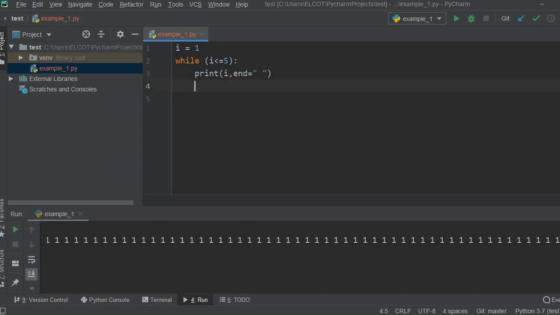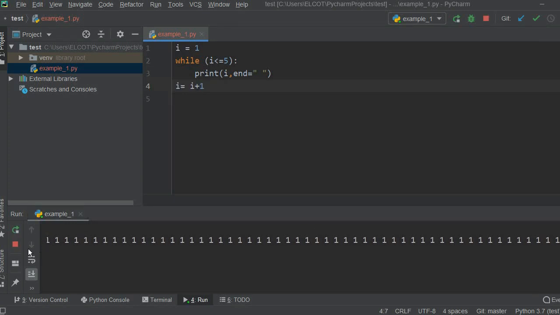1 is less than or equal to 5. Yes, true. And again it will print 1. It will keep on checking whether 1 is less than or equal to 5. Yes, true. It will keep on running the loop. What I'm trying to say is, the loop will not end. It will keep on giving a result as true because 1 is always less than or equal to 5 only, because we are not updating I's value right here.